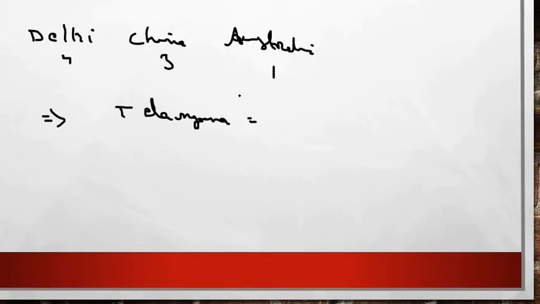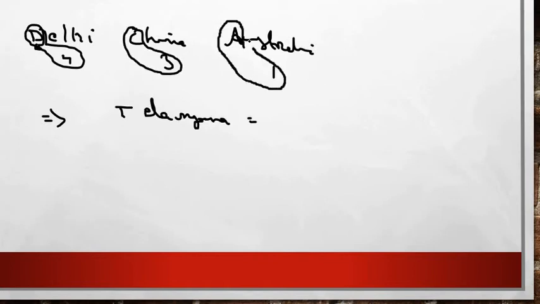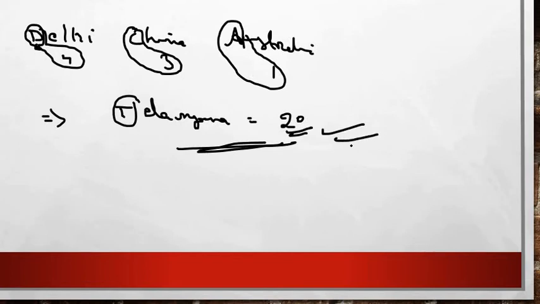So it is very much difficult, right friends? So you have to very keenly observe these kinds of questions. So the first letter is coded as 4 in your alphabet series, right? And the second alphabet, that is C, will be coded as 3, and in Australia A will be coded as 1, right? So T is coded for 20, right friends? So T will be coded as 20 friends. So in this question your answer is 20. So in this format you have to answer the questions, right?